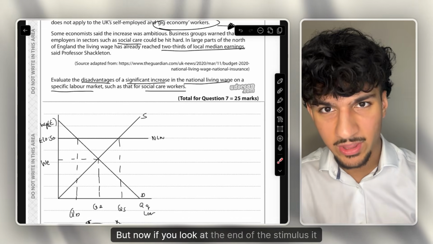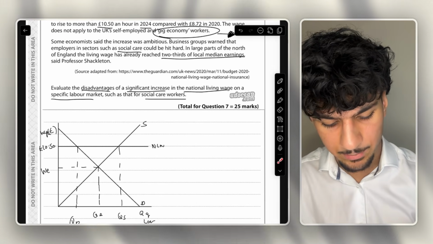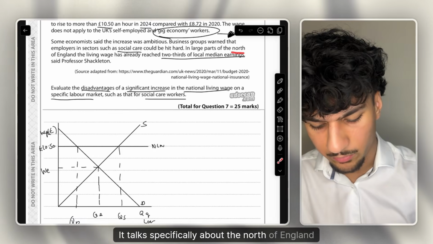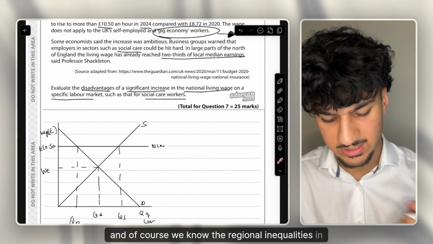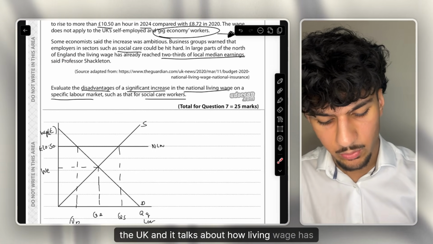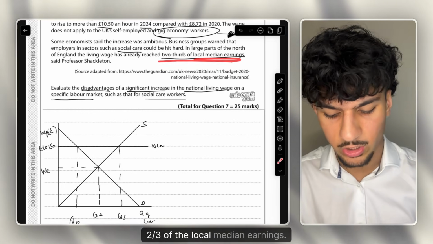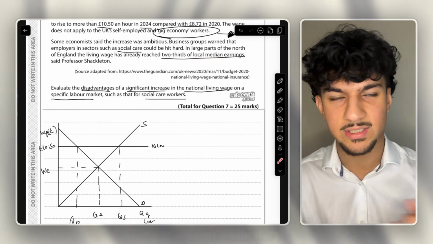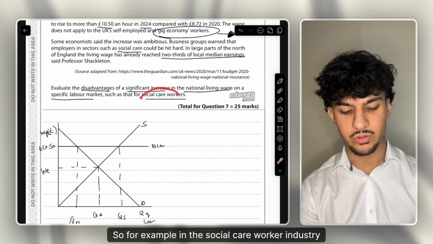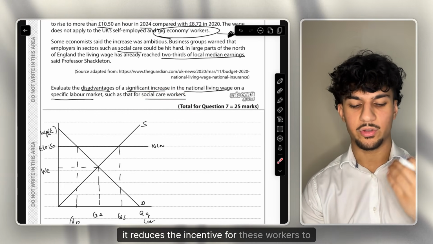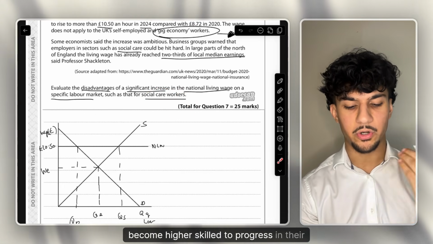But now, if you look at the end of this stimulus, it is actually quite interesting. It talks specifically about the north of England, and of course we know the regional inequalities in the UK, and it talks about how living wage has already reached 2/3 of the local median earnings. So how can I include this? So for example, in the social care worker industry, it reduces the incentive for these workers to become higher skilled, to progress in their careers.